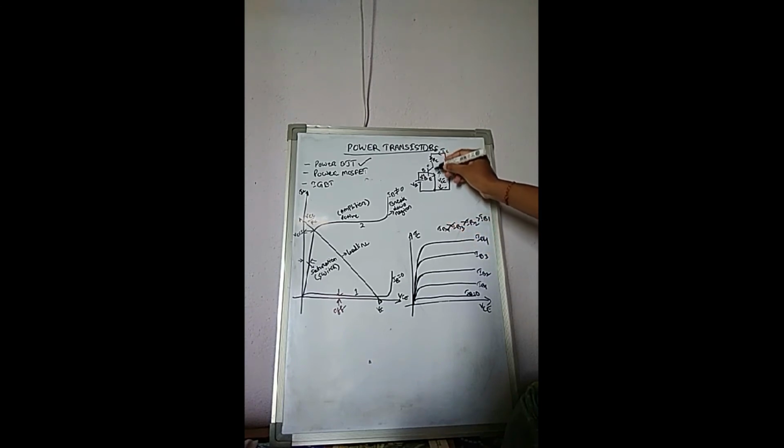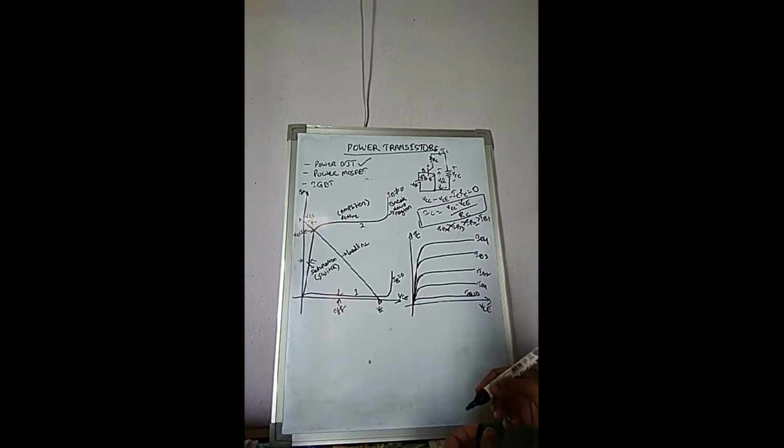See, if I apply the KVL equation in this output circuit, what is the KVL equation? This is VCC minus VCE minus IC RC equal to 0. From this I can get the IC value: IC is equal to (VCC minus VCE) by RC. This is the collector current equation, and this equation is also named the equation of load line.